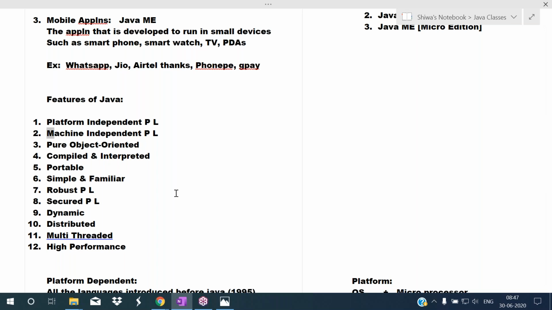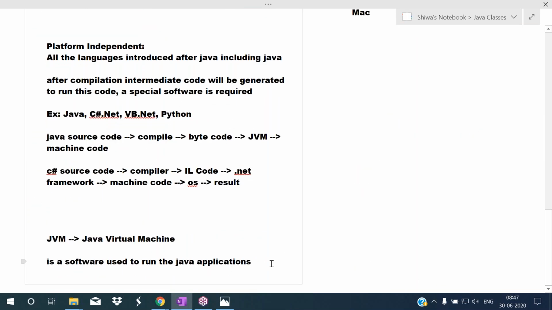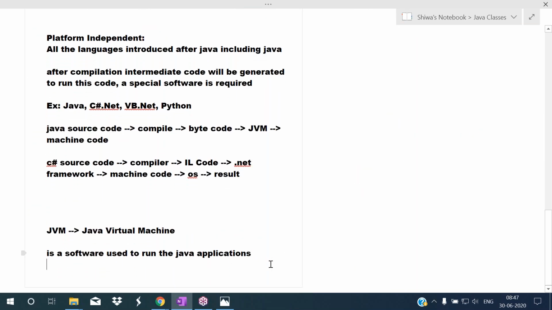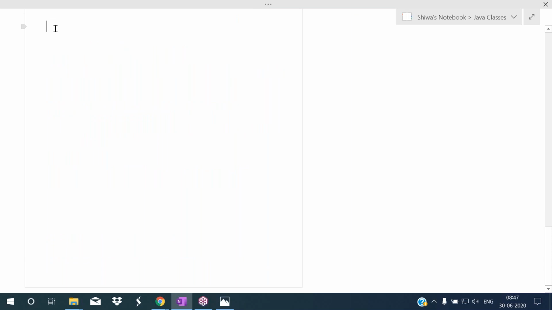Next feature is, I'm calling Java the machine independent programming language. So this Java is the machine independent programming language. Here you have to understand what is machine dependency and what is machine independency.